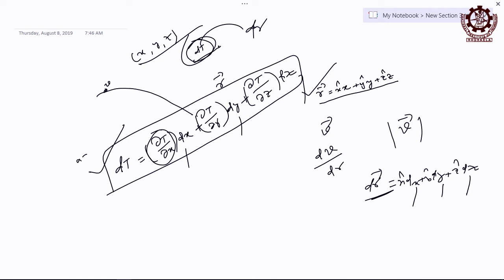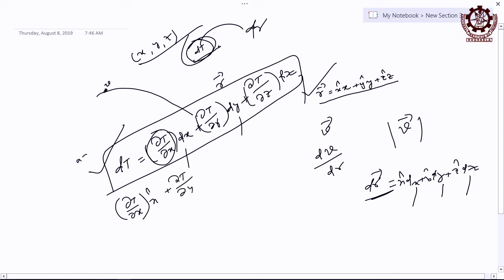Del t by del x means? Or else you can better tell, I am telling del t by del x, x cap, plus del t by del y, y cap, plus del t by del z, z cap. It is a vector now, right?